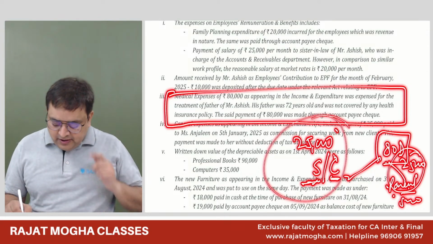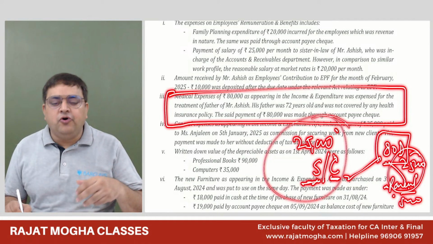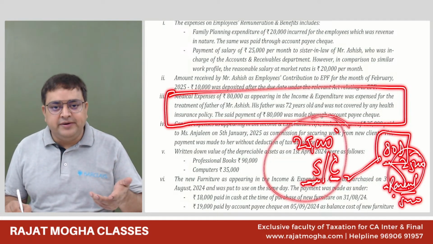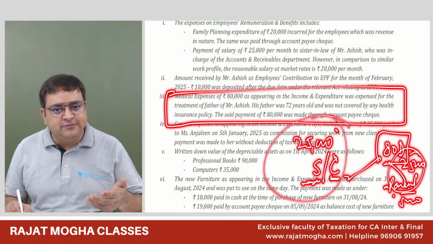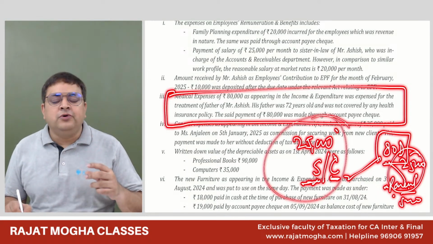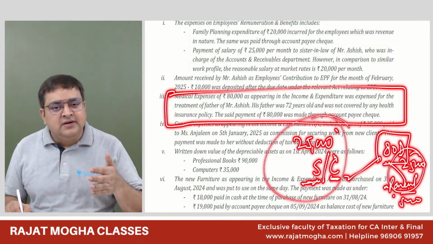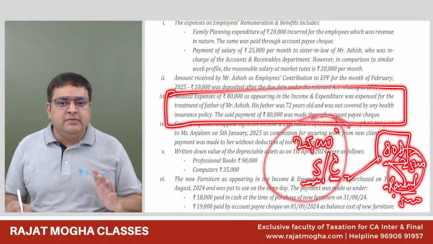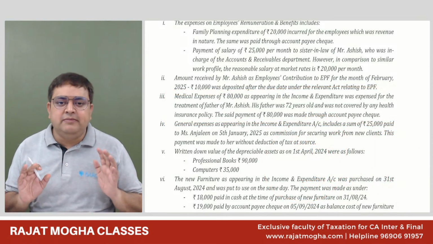Now, in 80D it is also written that if the assessee or his parents, any one of them, is a senior citizen, and if they are not getting health insurance premium, then the amount they are spending on medical expenses is equal to health insurance premium. We will consider that it is also health insurance premium for them.